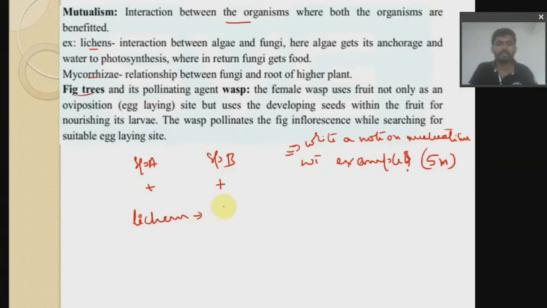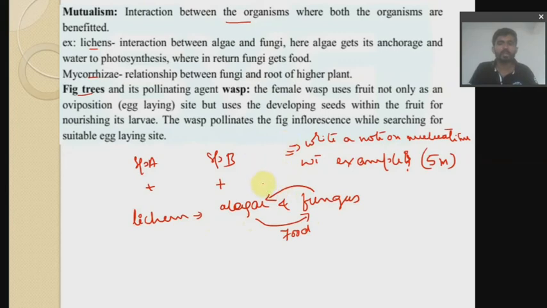It is an interaction between algae and fungus, where algae will provide the food to the fungus, and in turn the fungus will give water.